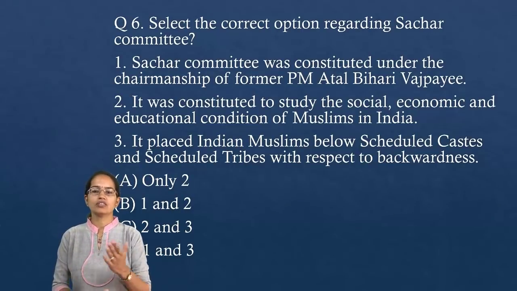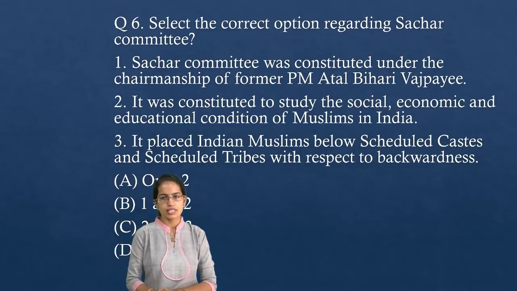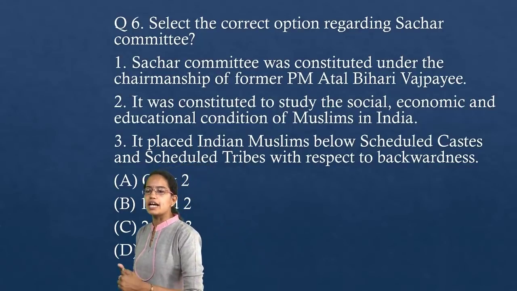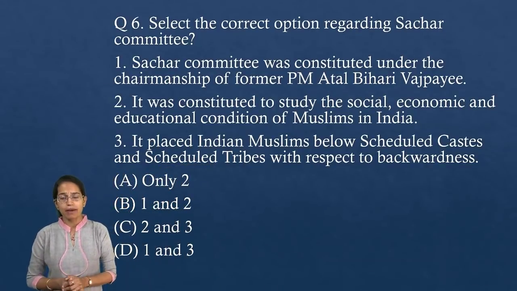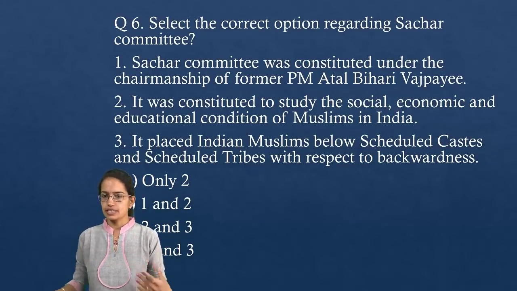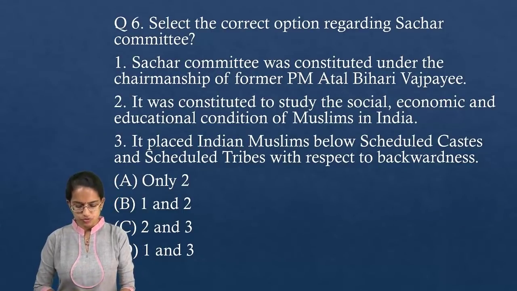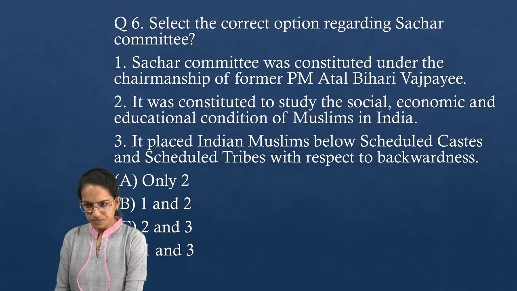The second was that it was constituted to study the social, economic and educational conditions of Muslims in India. That's totally correct. And under this report, it was considered that Muslims were placed below the scheduled castes and scheduled tribes with respect to backwardness. That was the major reason that this committee and the suggestions came in. So you have 2 and 3 as the correct options for this question. A lot of you with correct answers for question number 6. Great going.